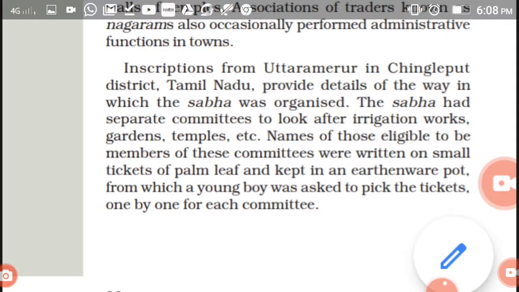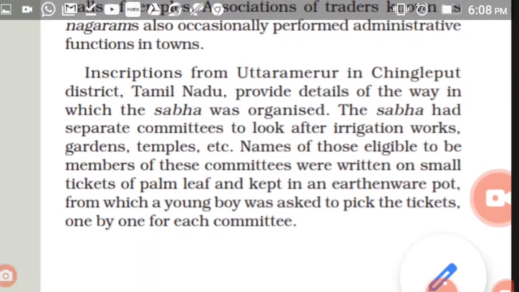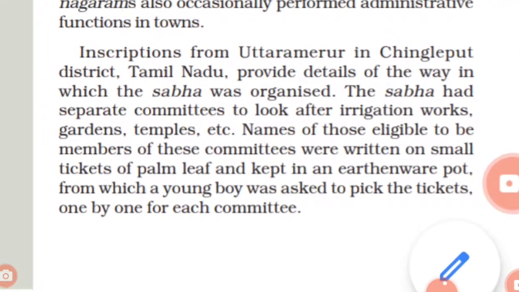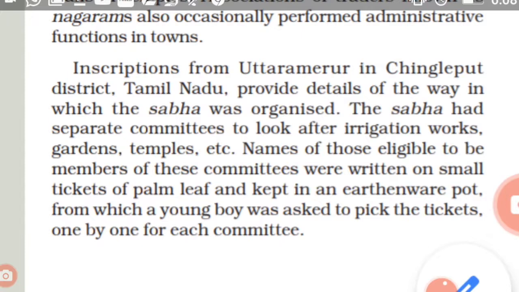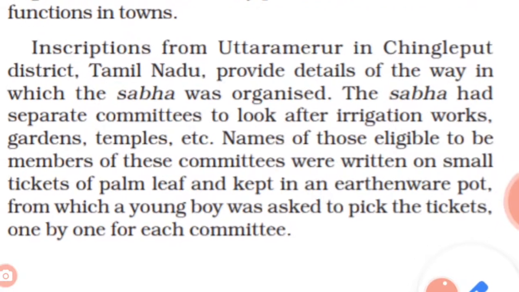In this Uttaramerur inscription we can see the election system that existed in the sabha during the Chola period. Uttaramerur is the name of an inscription we got from Chingalpattu in Tamil Nadu. It provides details of how the sabha assembly was organized.